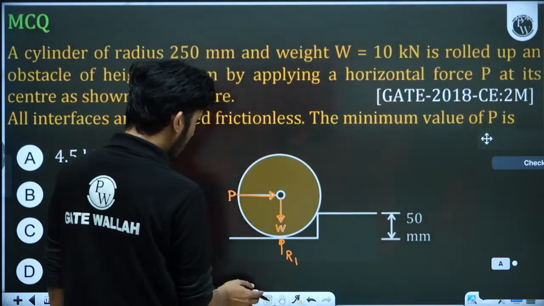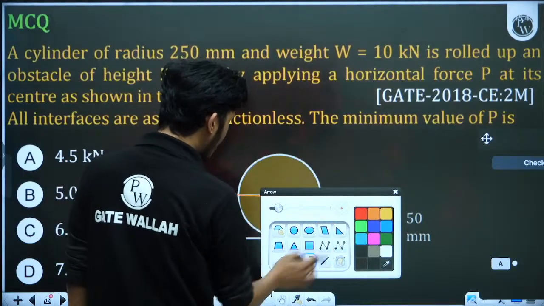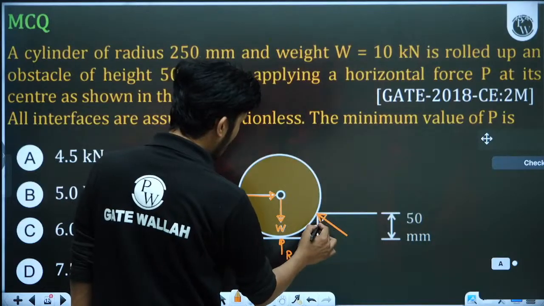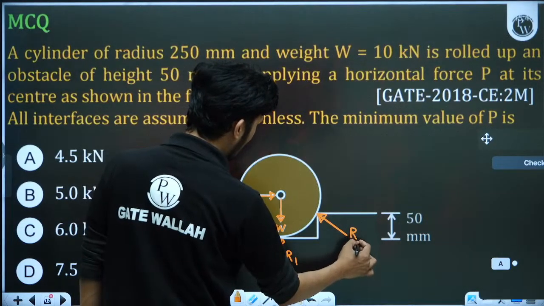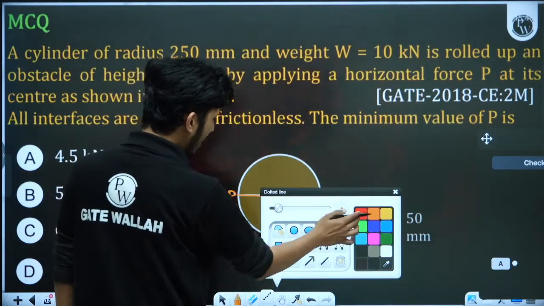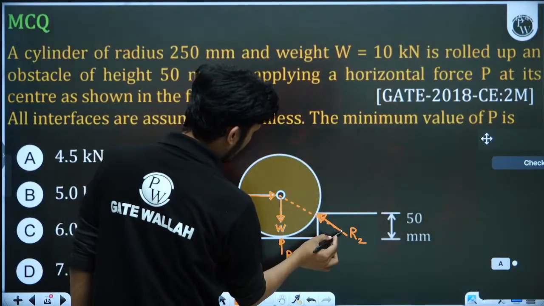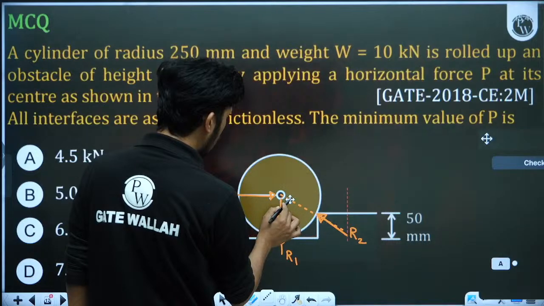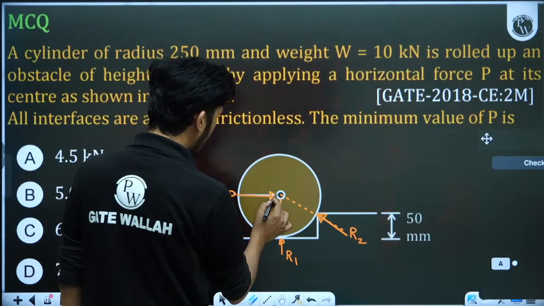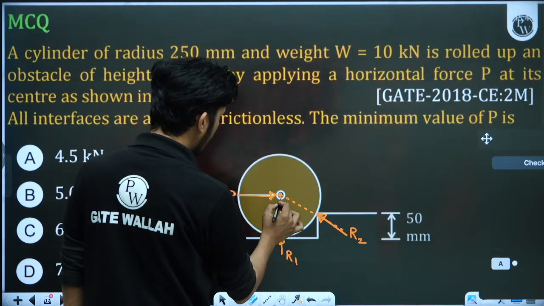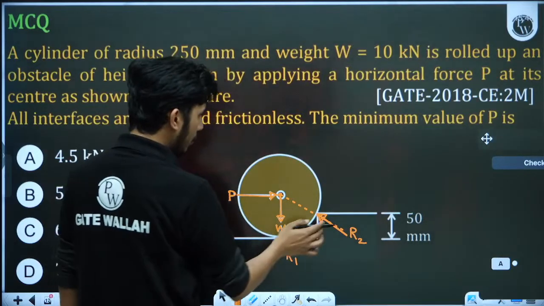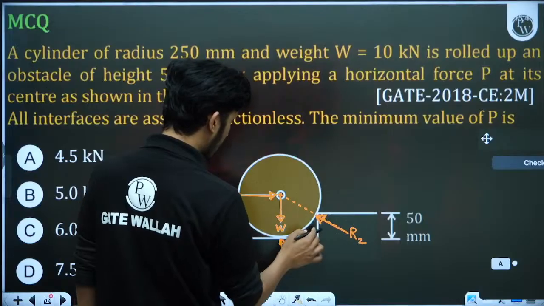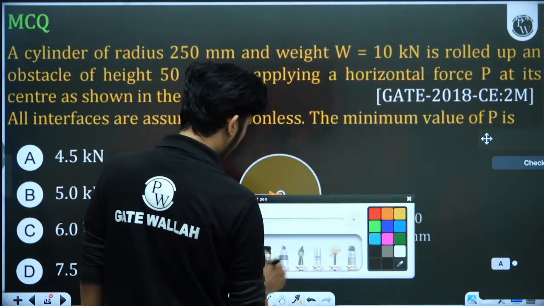When you have applied P as the maximum value, the R2 angle will be like this, because the lines of action of P, R2 and W will all coincide. So these all forces will act like an assembly of concentric forces.